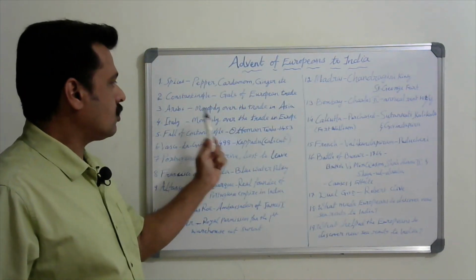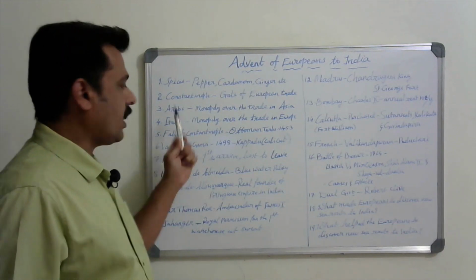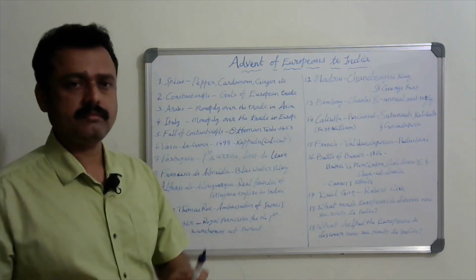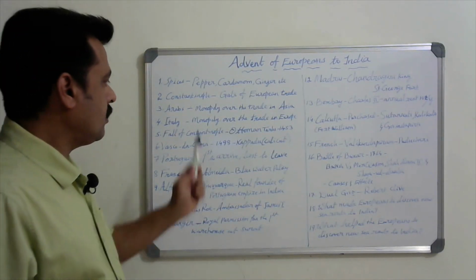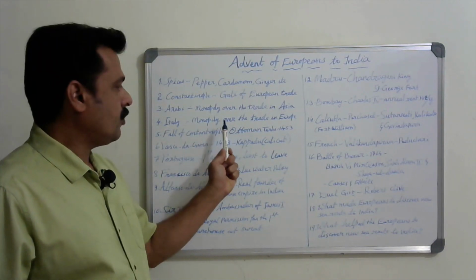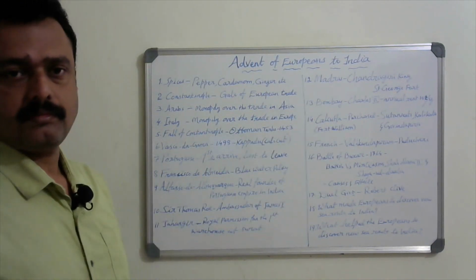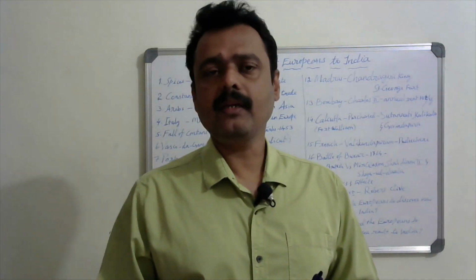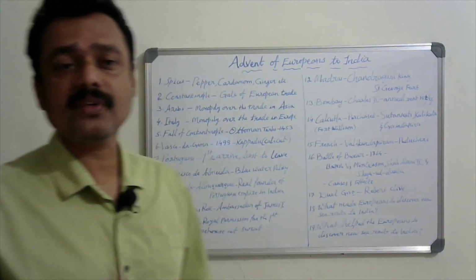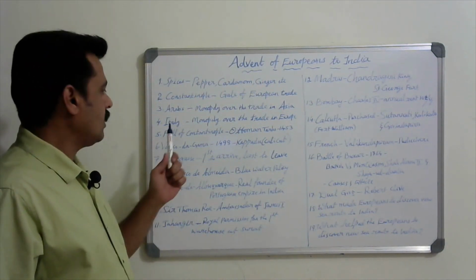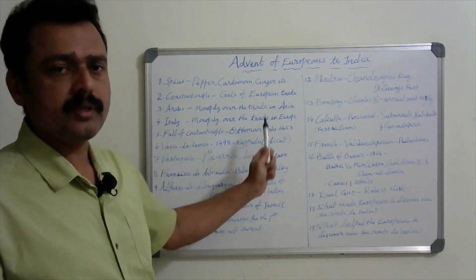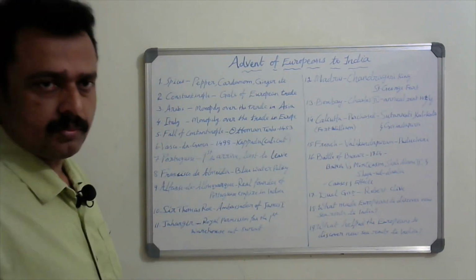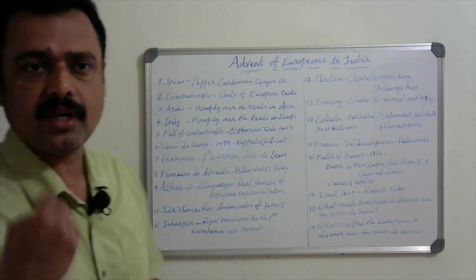Who took monopoly over the trade of Asia? Arabs. Arabs got control over Asian trade. But Italy secured monopoly over the trade of Europe. This trade mainly stopped because of the fall of Constantinople. Constantinople was occupied by Ottoman Turks in 1453. That is called the fall of Constantinople. By that, the trade route between Asia and Europe was blocked.